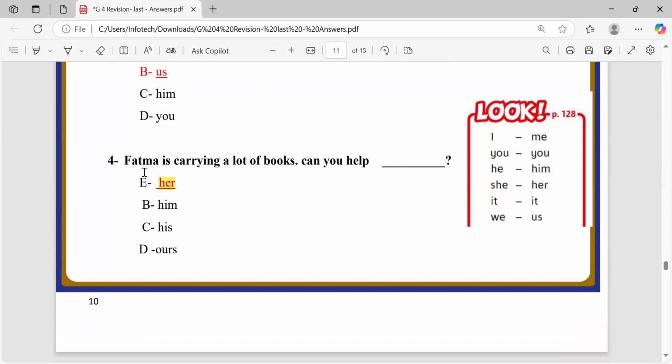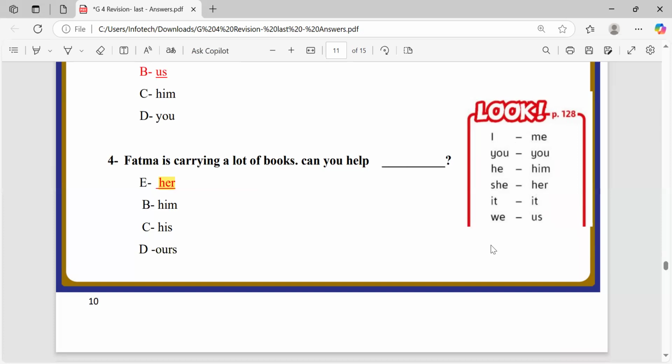How can I know the object pronouns, teacher? You will find them in the right-hand corner. I is the subject, the object is me. You, the subject, the object is the same, you. He, the subject, the object is him. She, the subject, the object is her. It, we, the subject, us is the object.